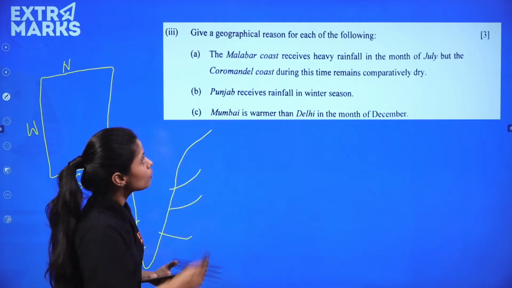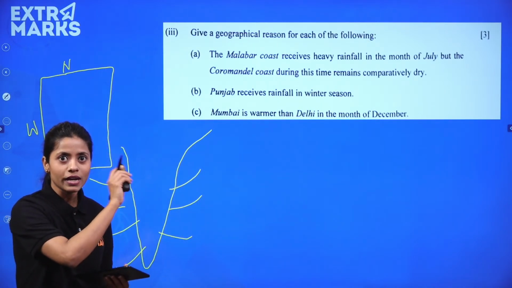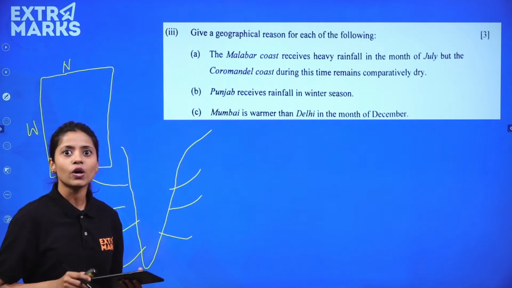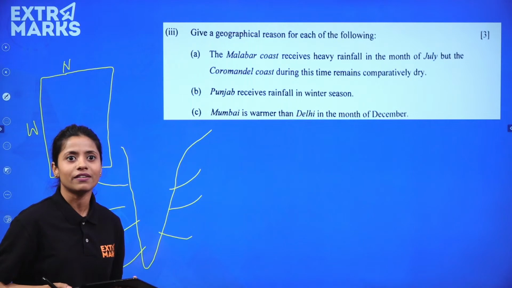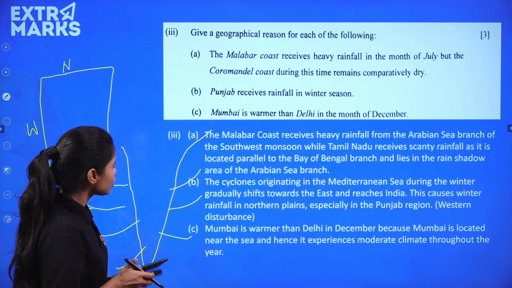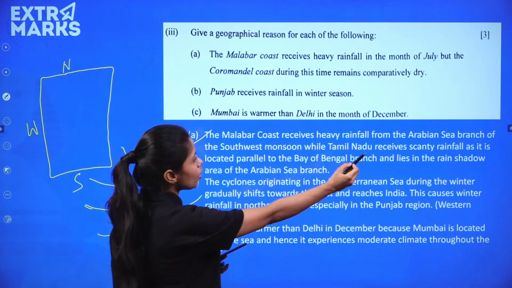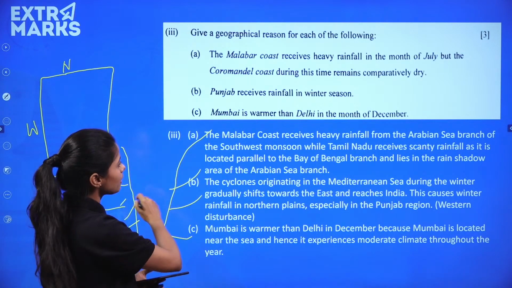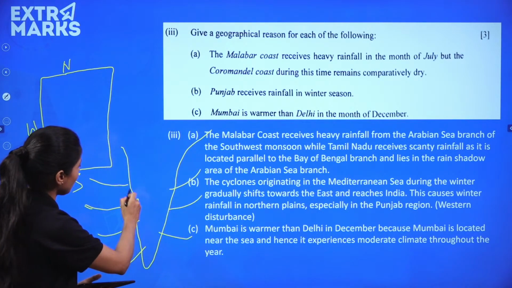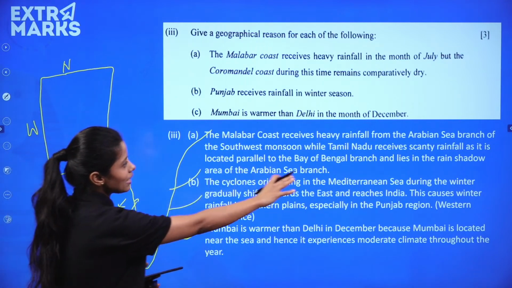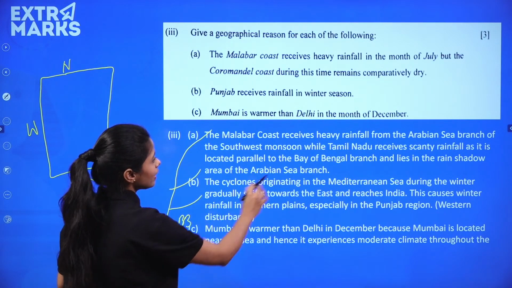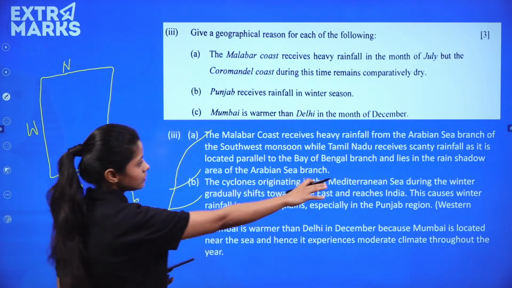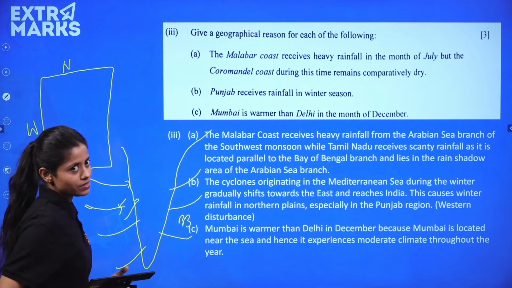So the Malabar Coast, आपको बोलना है कि receives heavy rainfall in the month of July, but Coromandel during this time remains comparatively dry. Why? Right? So if you see, receives heavy rainfall from the Arabian Sea branch of southwestern monsoon. While Tamil Nadu receives scanty rainfall, located parallel to the Bay of Bengal branch, lies in the rain shadow area of Arabian Sea branch, right?